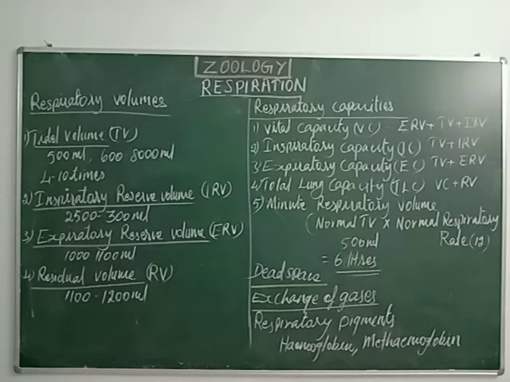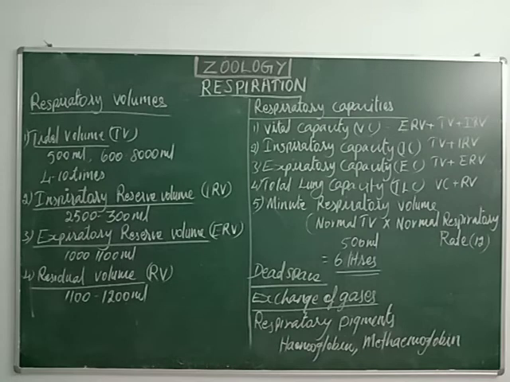So dear students, hope you have understood this topic. Then next we are going to study about respiratory pigments. Two pigments are there in our respiratory system. The first pigment is called hemoglobin. Hemoglobin is a red color pigment present in the RBC of our blood. Actually, this hemoglobin is a conjugated protein, and it is made up of two substances. One is an iron substance and the second one is a protein substance.